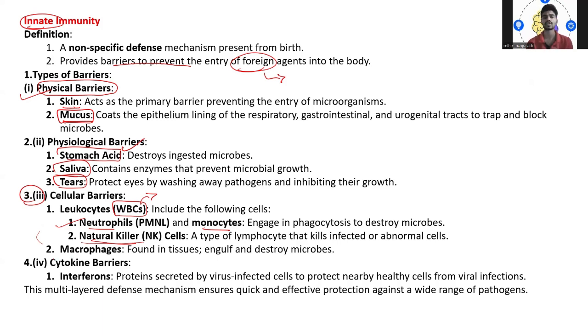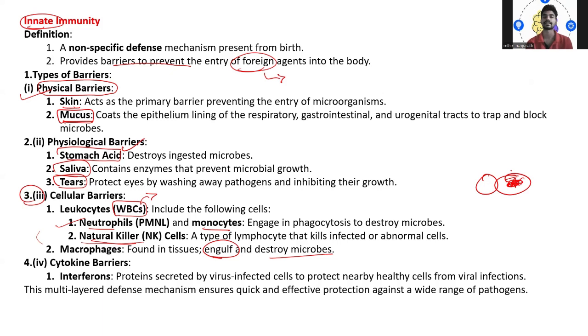Then we have the macrophages. So macrophages are found in the tissues. Normally what they do is they will engulf and destroy the microorganisms. Say, if a microorganism like bacteria comes, this macrophage will engulf the cell and inside it will destroy this microbe. Clear?